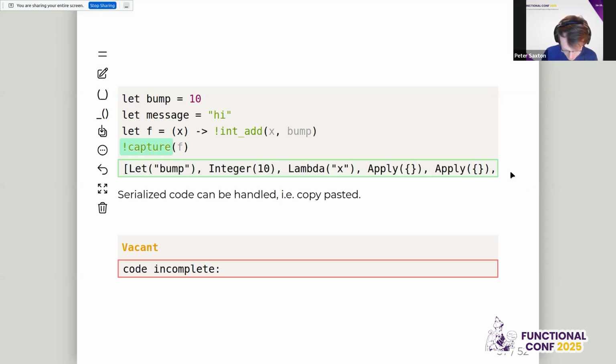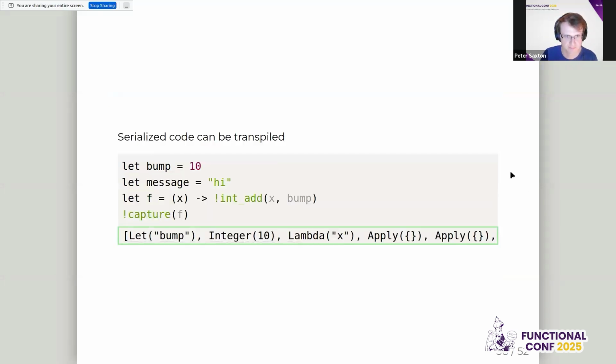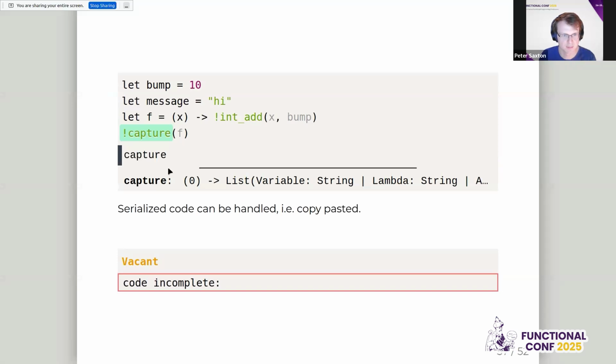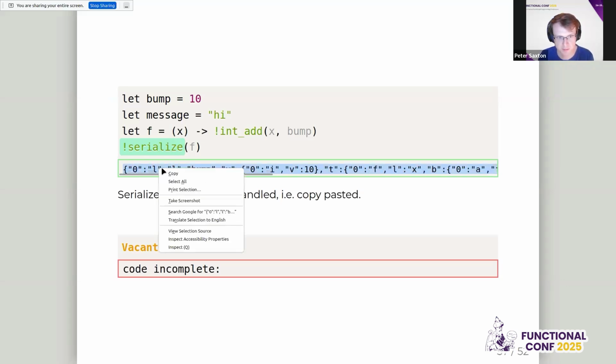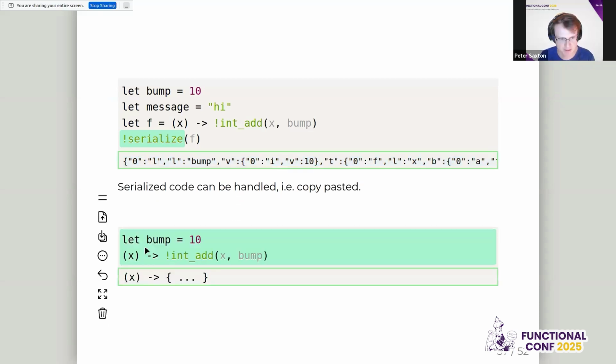But if we change this to serialize, we get this JSON value, which is actually how the EYG program is stored. So if we copy it and we come over here and paste it, we end up getting a function that represents what we serialized. And the key thing to note here is we lose the message. The message is not used in this function, so it's not captured as part of the environment that this function uses.